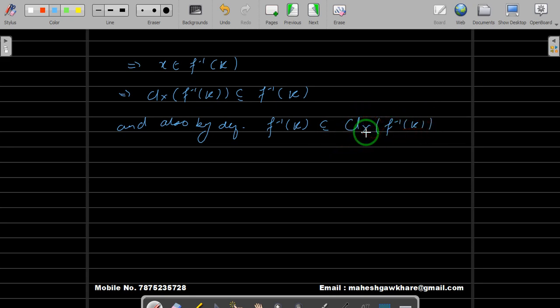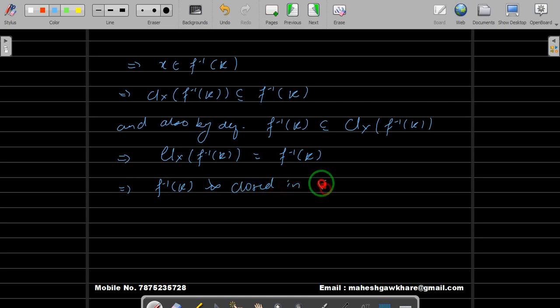Because when we define the closure of a set, we said it's the intersection of all those closed subsets which contain A. So of course this will be inside the closure. Hence from this and this we claim that closure of f inverse of K is the same as f inverse of K, and since both are the same, this implies f inverse of K is closed in X. Okay, this is by theorem: A equals closure of A, then A is closed.